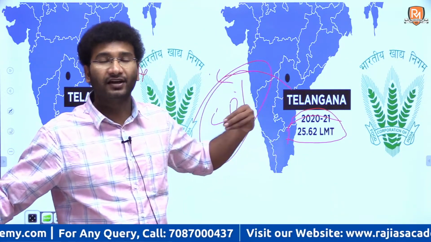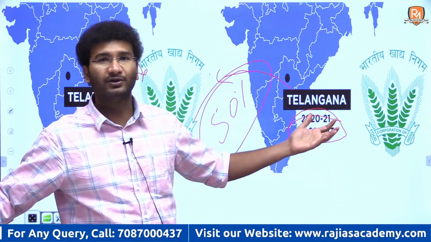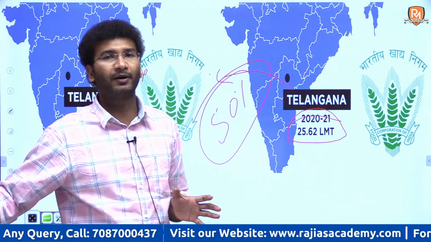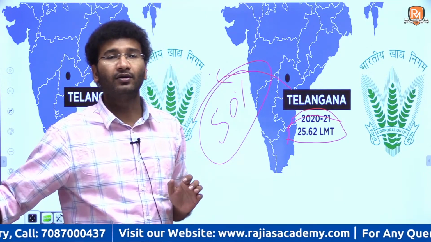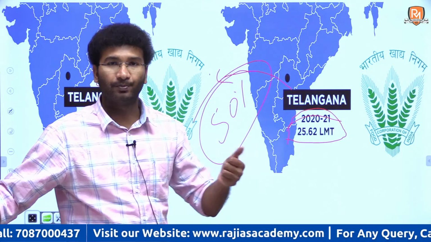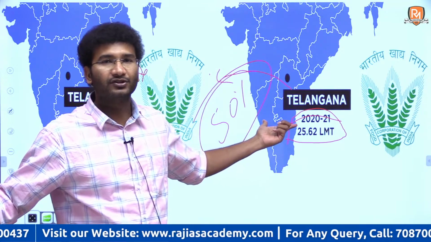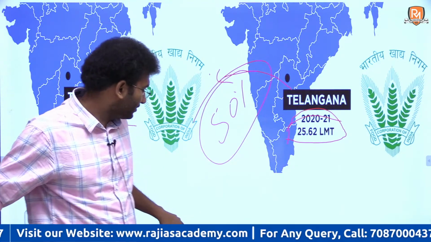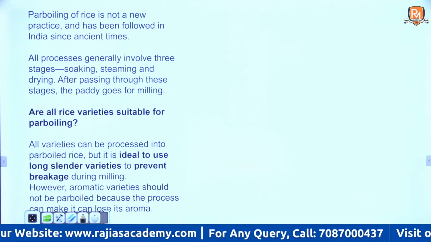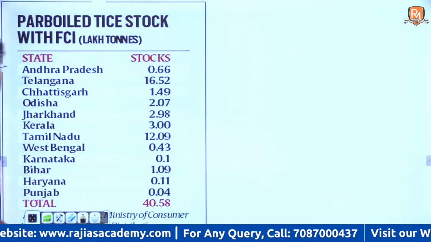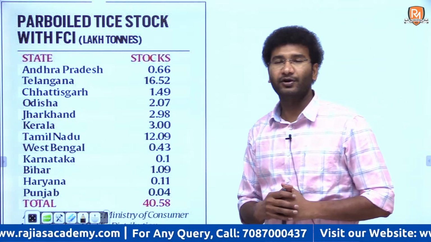It is because the central government had already informed from the Kharif season, please do not produce any amount of parboiled rice, because India has a sufficient amount of parboiled rice, and the demand for parboiled rice over a period has come down. So the Food Corporation of India has a mandate to procure as well as store the rice and wheat that has been produced by various states, right. In this context, there are some other points you have to understand: the total storage capacity of the Food Corporation of India, as well as how much India needs at this point of time.